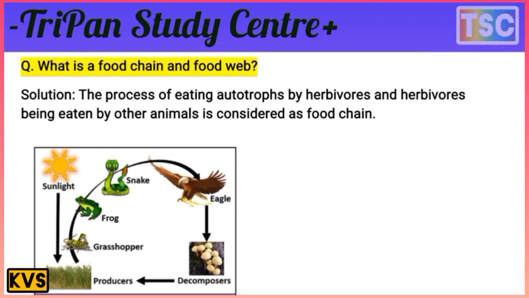Here is the food chain shown on your screen. The grass takes the light of the sun, the grasshopper eats the grass, the frog eats the grasshopper, the snake eats the frog, and the eagle eats the snake. The eagle then decomposes on the soil, and this process helps the growth of others. There is a food chain here that's important for your screen.